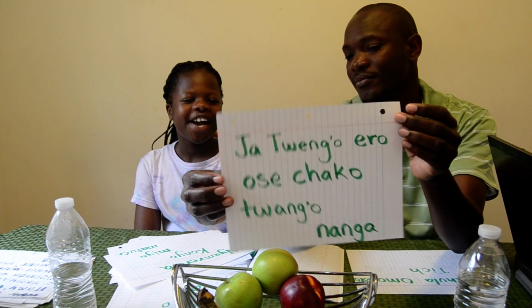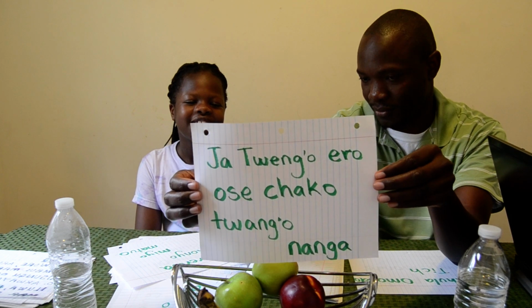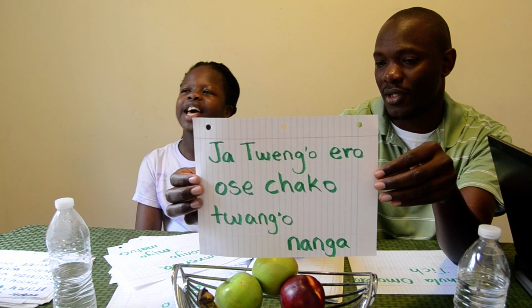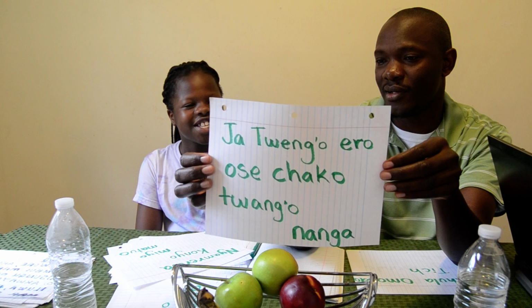So, and then this? Jatwengo ero osechako twango nanga. What does it mean? Chako I know is start. Ose is. Now, chako is start. Nanga, what is nanga? Painting.